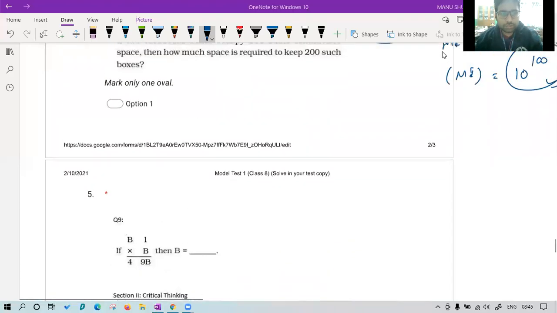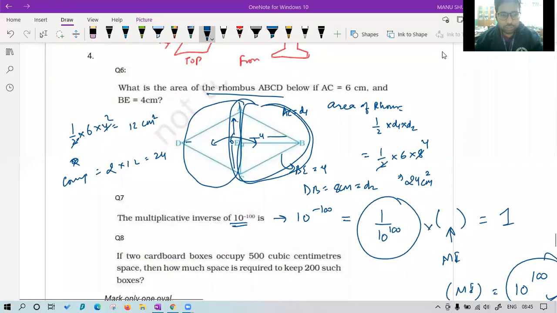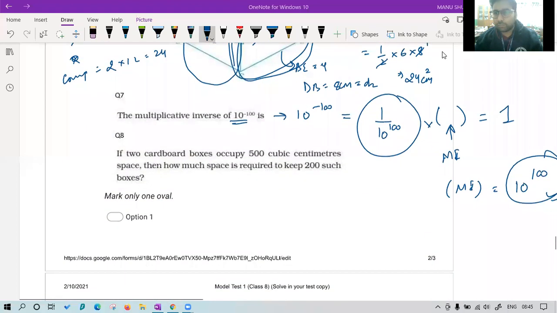So good morning everyone. In the last class we discussed till question number 7 where we were finding the multiplicative inverse.